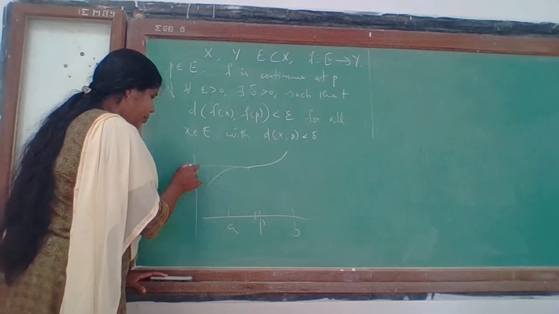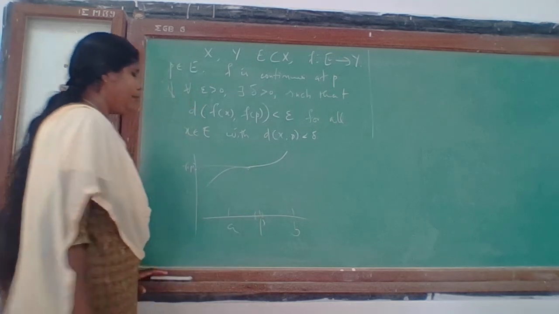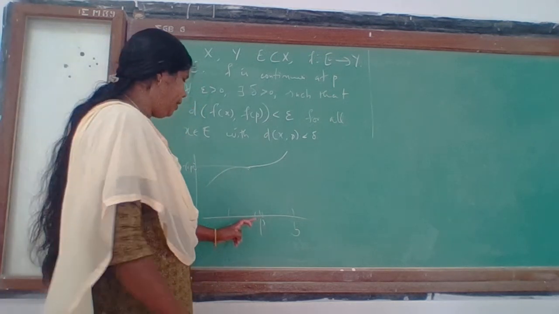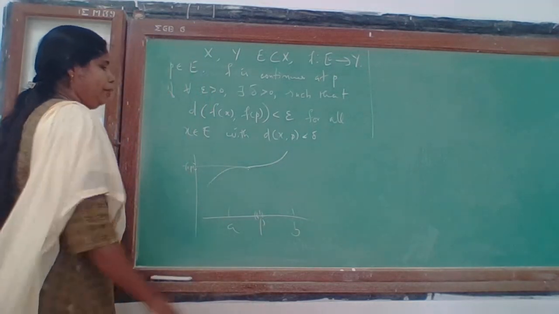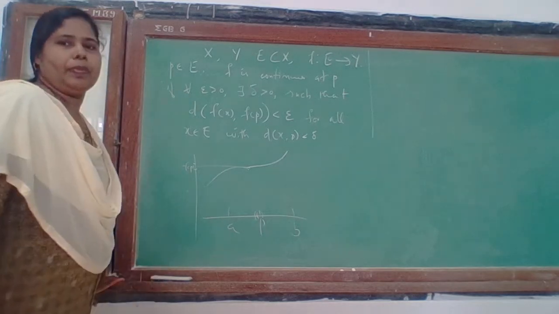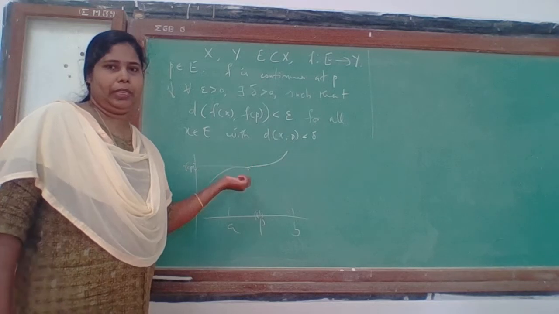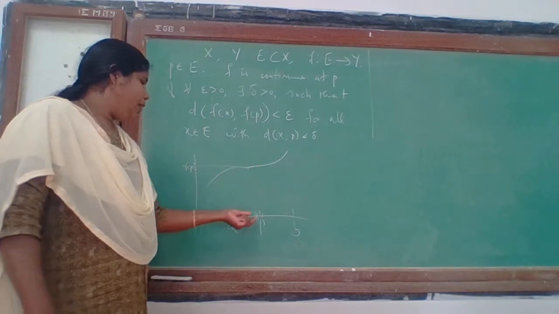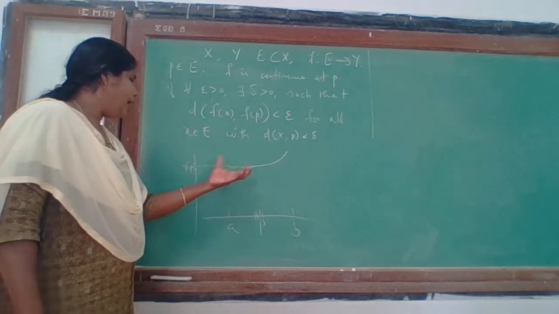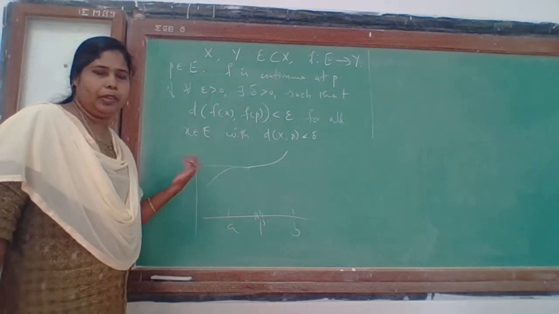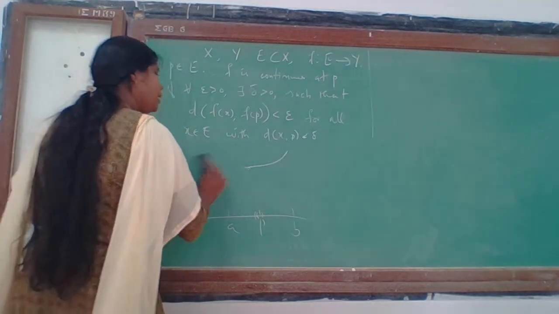You can find some neighborhood of f of p such that all the points in the delta neighborhood, for every delta, may not be mapped onto the epsilon neighborhood of f of p. Such a neighborhood you can choose. Whatever delta you choose here, you can find that some points in the delta neighborhood of p are mapped outside the epsilon neighborhood. So if there is a break there, it's possible. Continuity means there is no such break.